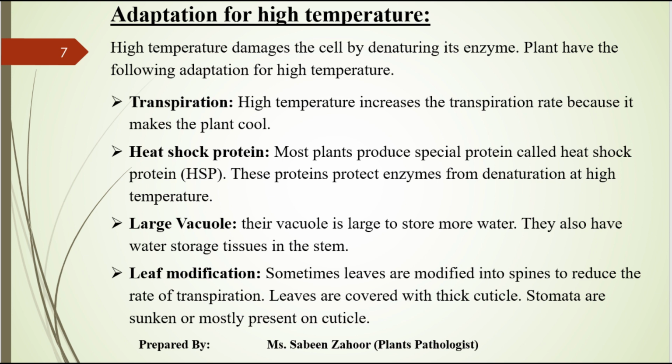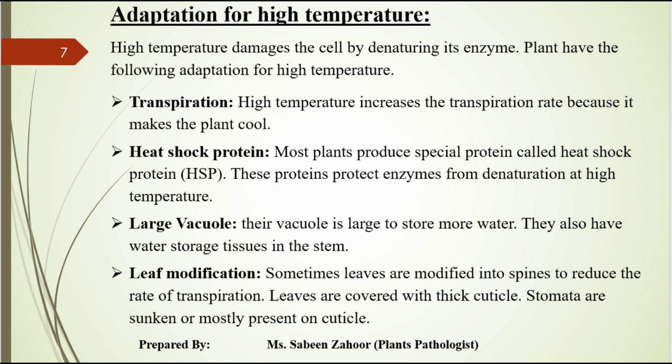In the deserts, plants have large vacuoles to store a large amount of water inside the vacuole. Because plants have to survive the high temperature as well as shortage of water. They have to store water in the vacuole, right?